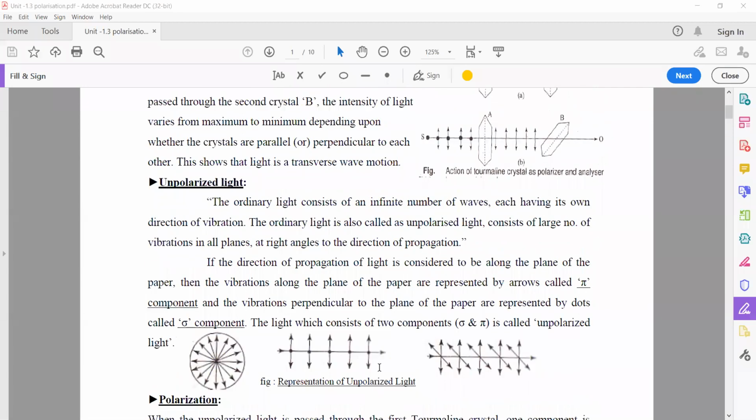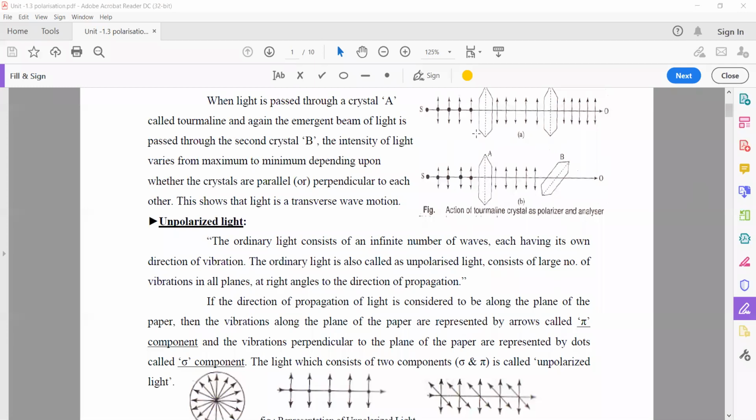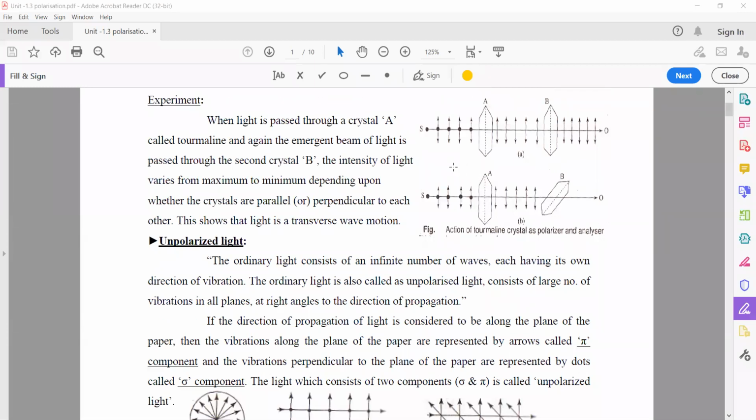When you observe this figure, whatever we are discussing, by using a tourmaline crystal, here it is unpolarized light, that means multiple directions. Whenever it travels through a tourmaline crystal, it is considered polarized light, that means one-sidedness property, or light traveling in a single direction.